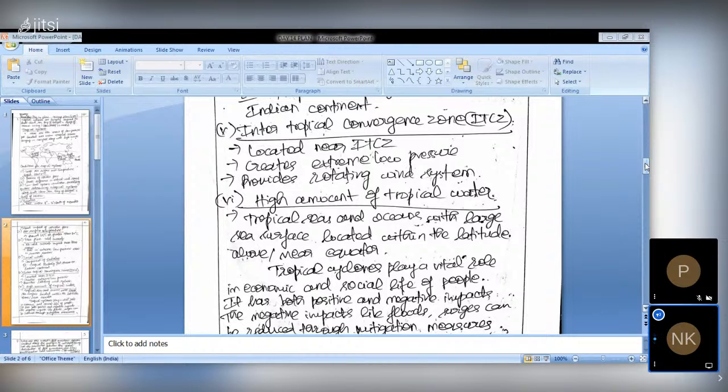So you can see the focus is on tropical cyclones around the Gulf of Mexico, Bay of Bengal, and South China Sea. But in the introduction, you have to give the definition of tropical cyclone and conditions for tropical cyclone, as well as a sketch map of the regions mentioned in the question. And after that only you have to start proceeding to the second part of the question, or we can say the focus of the question: why tropical cyclones are more frequent in the Gulf of Mexico, Bay of Bengal, and South China Sea.